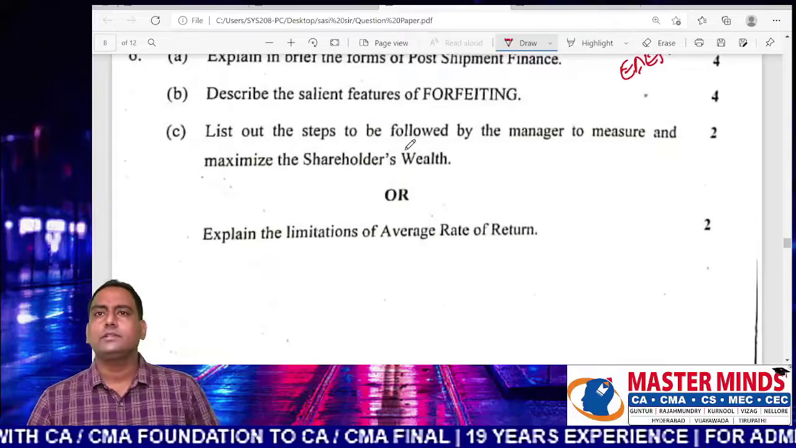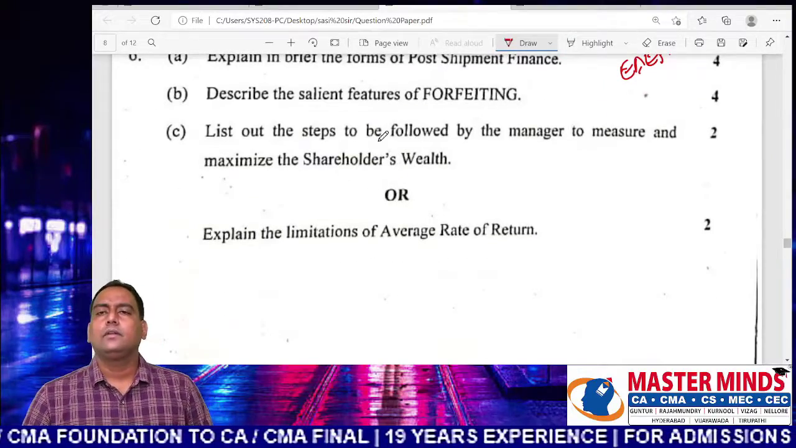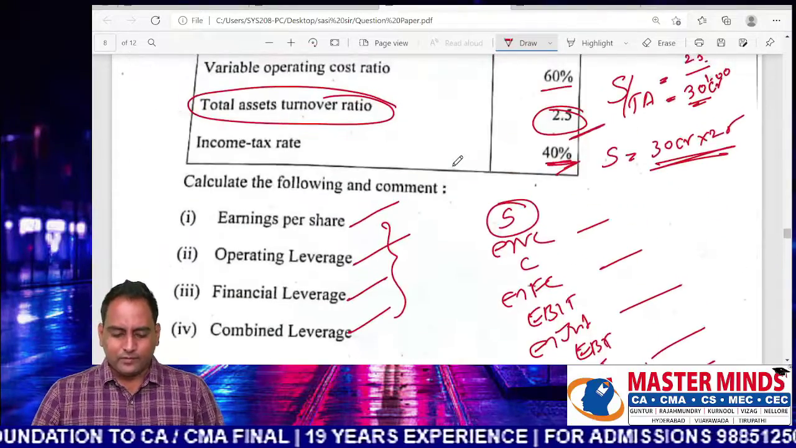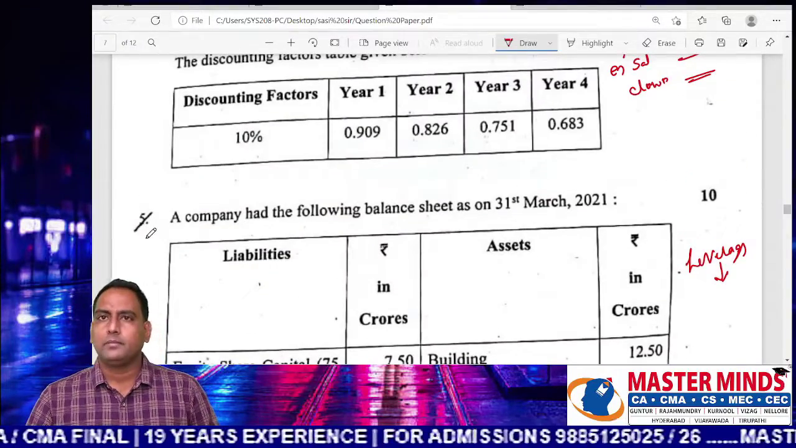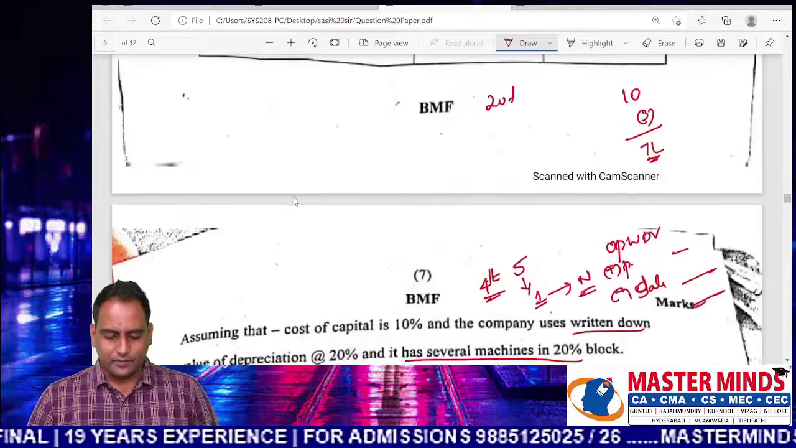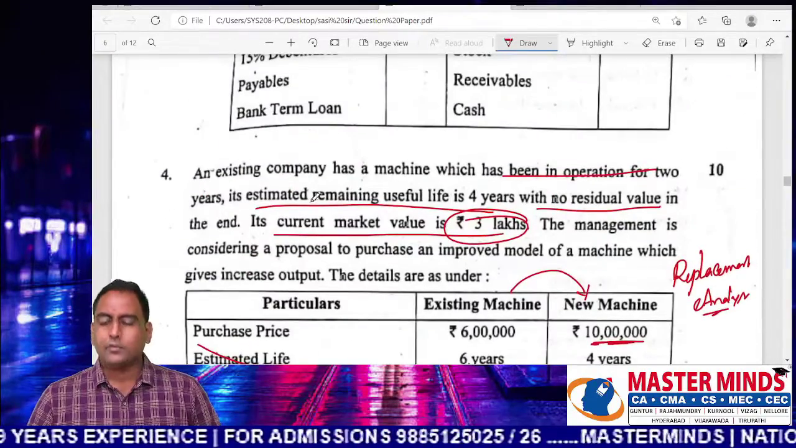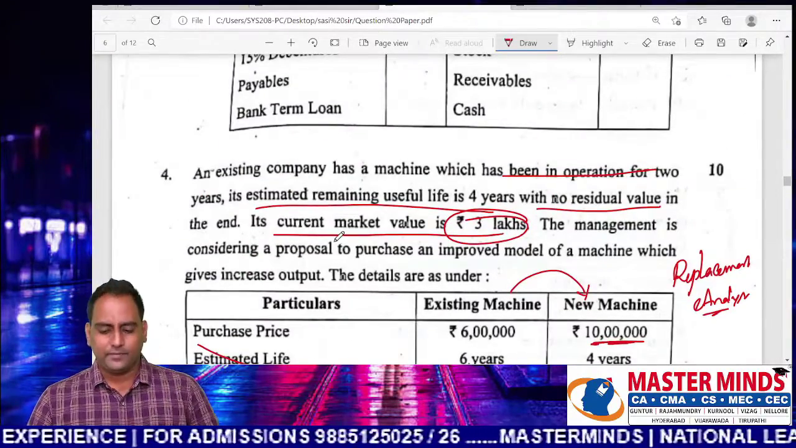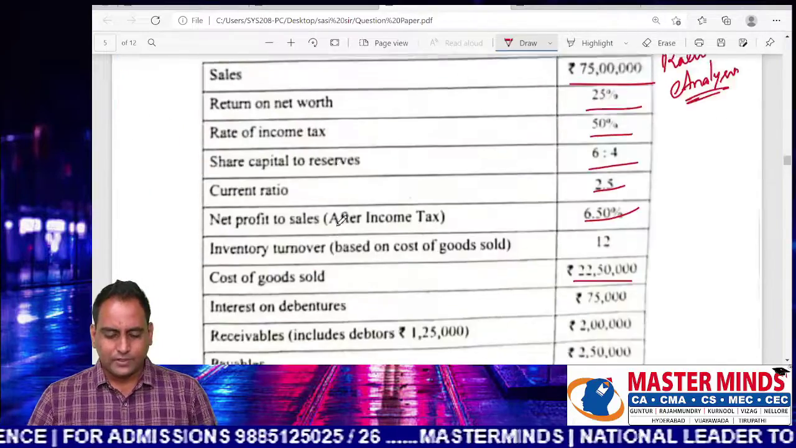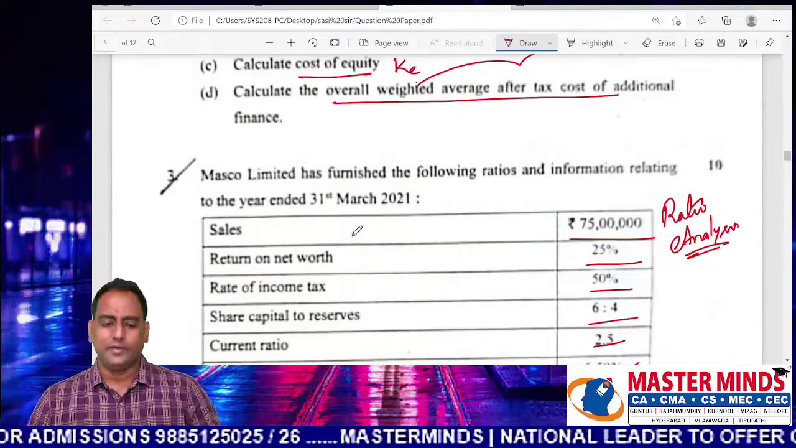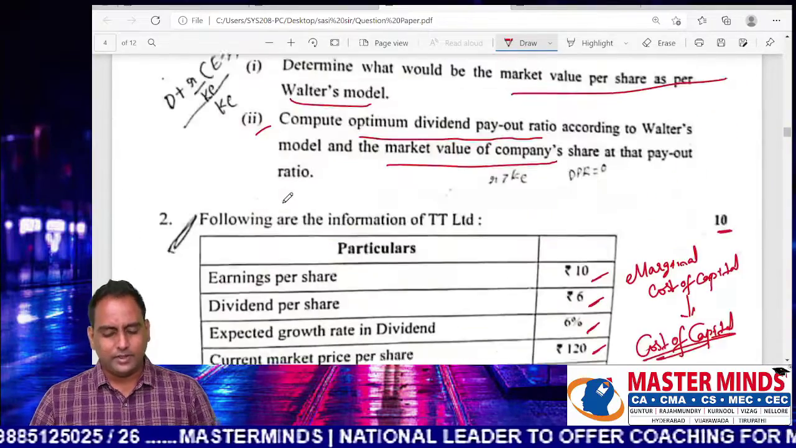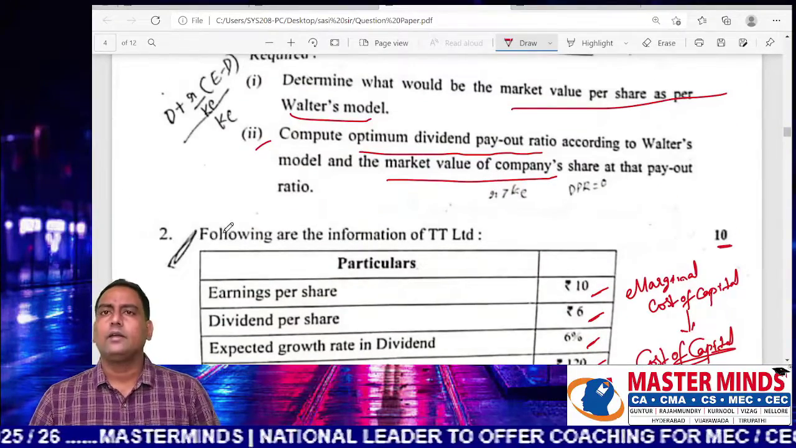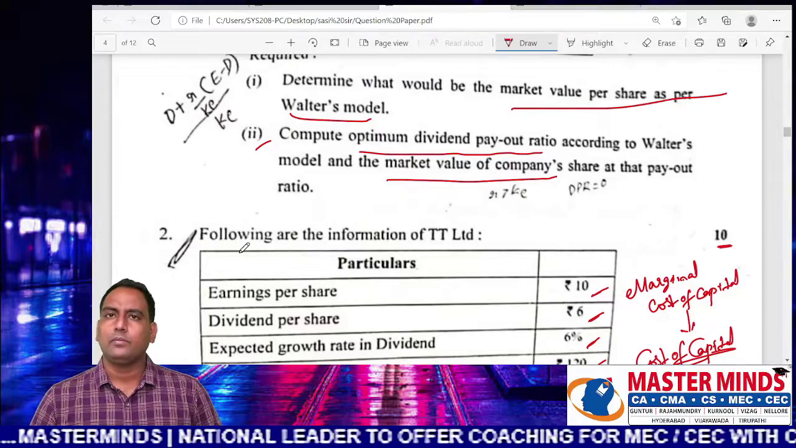So the first 5 questions have been completed. A student can get 10 out of 10 from problem number 5. I am talking about a moderate student. A student can get 10 out of 10 from the third question. 10 plus 10, 20. Yes, a student can get 10 out of 10 from problem number 2.